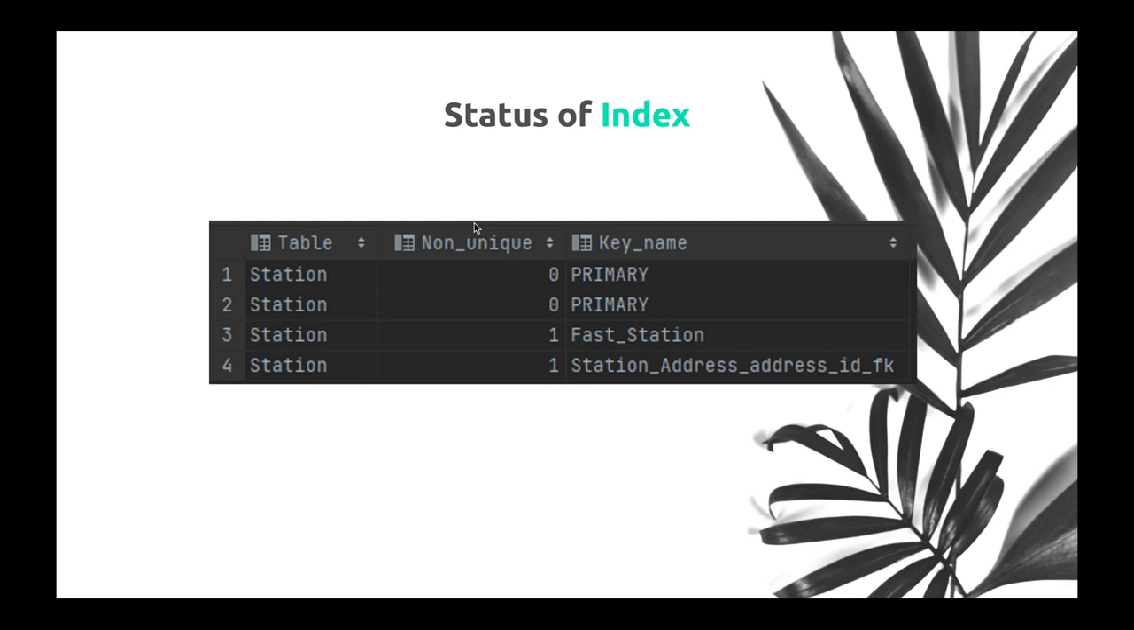Some of our tables have declared the primary key as a combination because of normalization. Therefore, we implemented a quick search by declaring a new index based on the ID value of the table. As you can see, an index called the fast station has been declared.